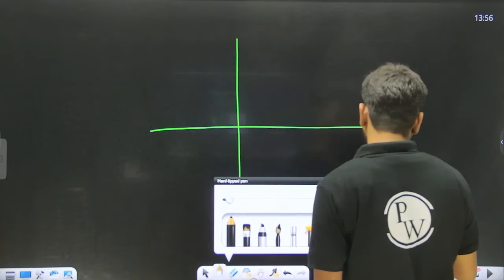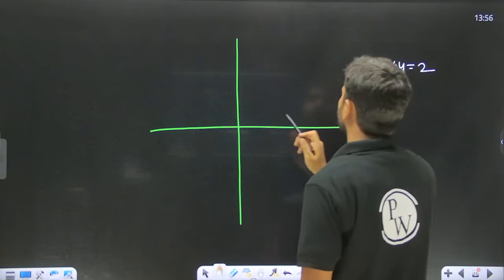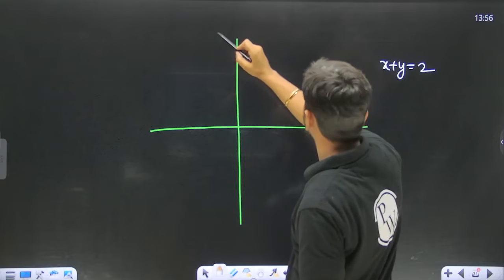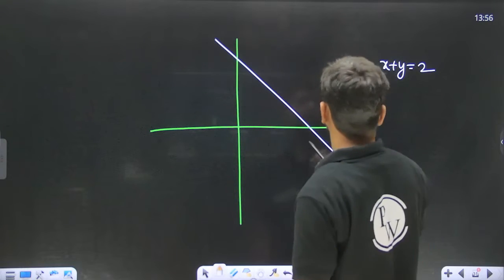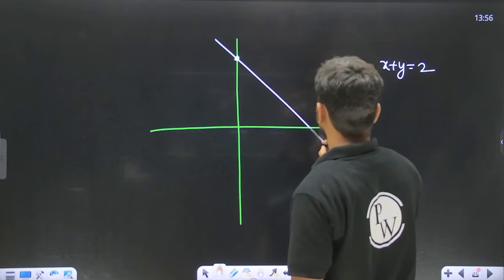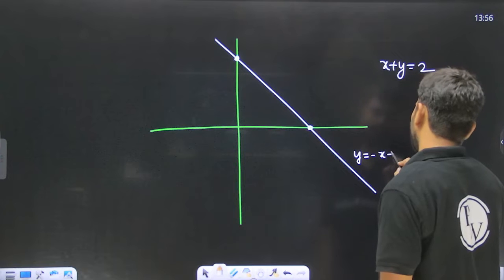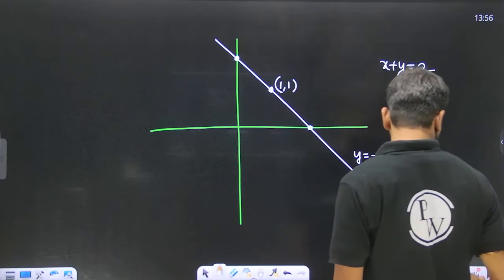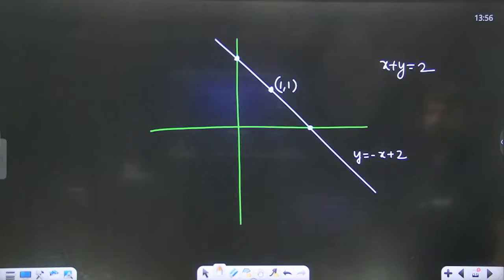So let me draw. x plus y equal to 2 is the line given to me, so the line is going to look something like this. If you put x equal to 0, y's value is going to be this. So this is your y equal to minus x plus 2 line, and over here is the point 1 comma 1, and in the problem it is given that the circle touches the line at 1 comma 1.